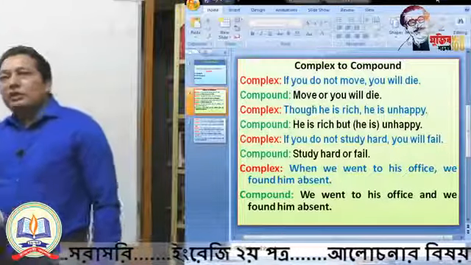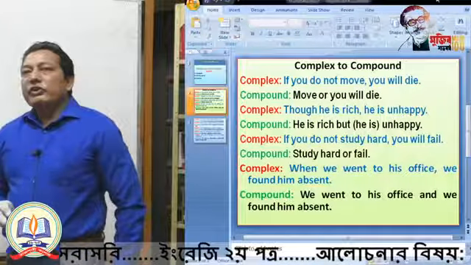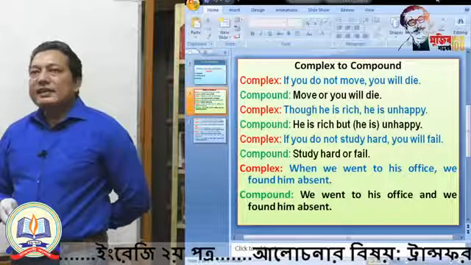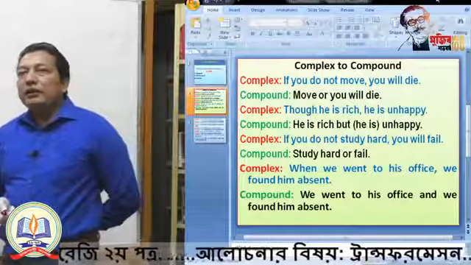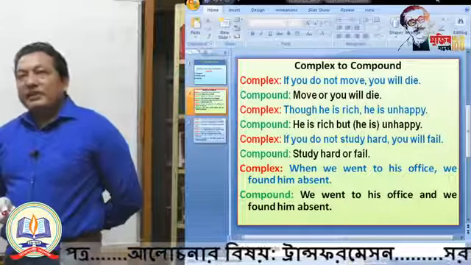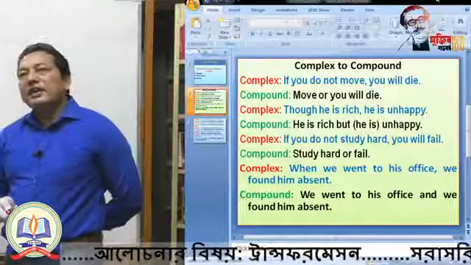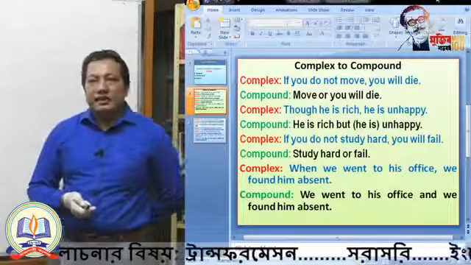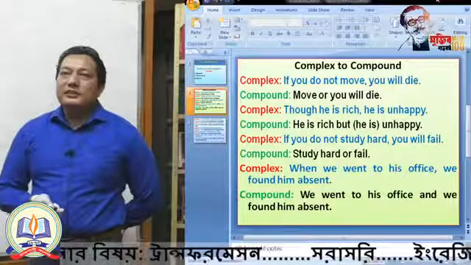And the next one, though he is rich, he is unhappy. I told you, he is unhappy here is an independent clause. Why? Because this part indicates a completed thought. But though he is rich, here of course you are getting the subject he and the finite verb is, but the sense is not completed. Why?